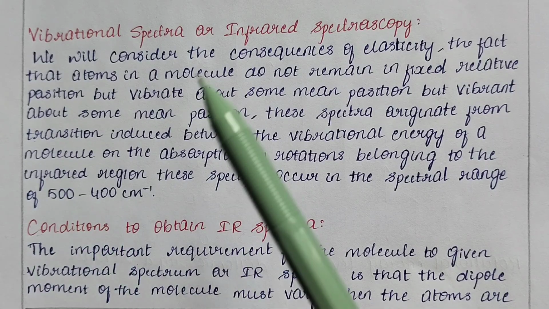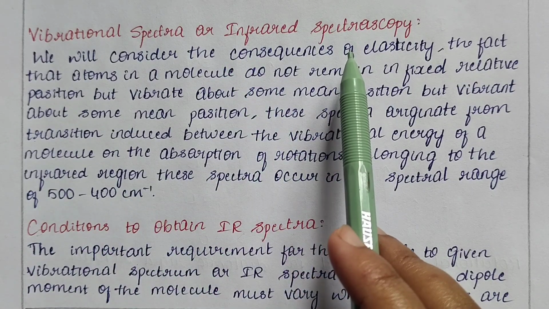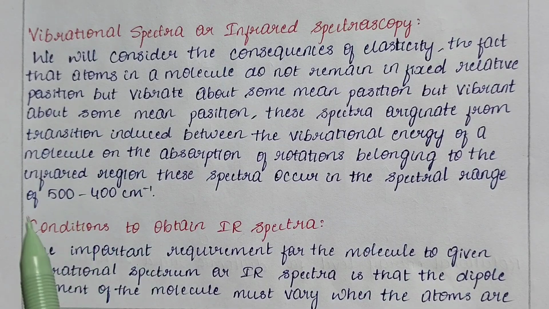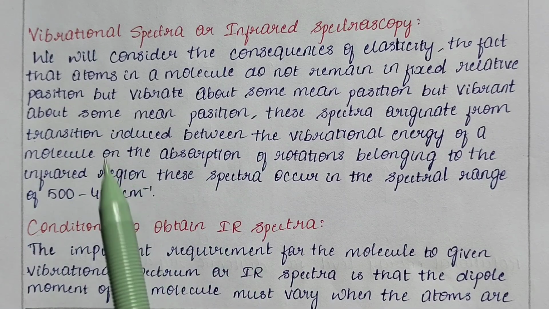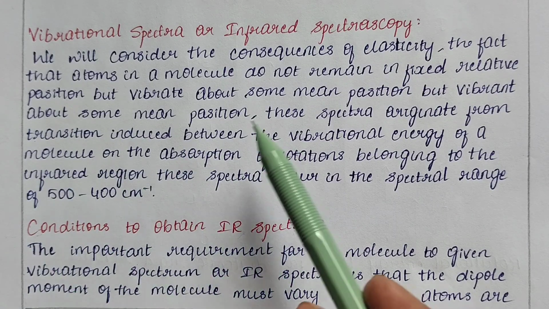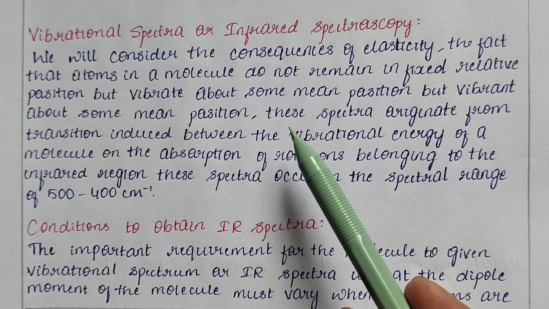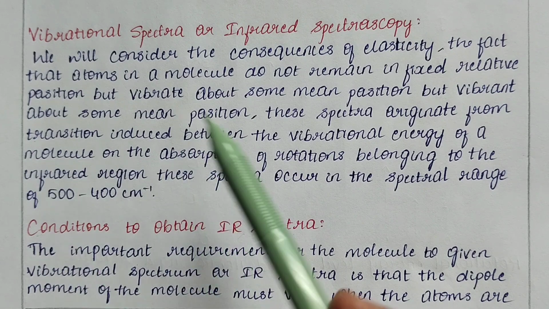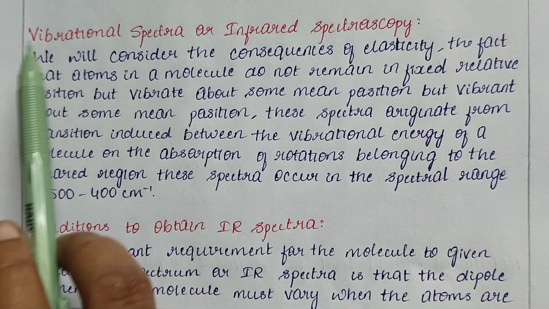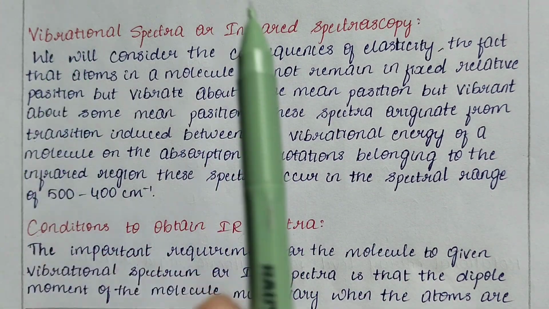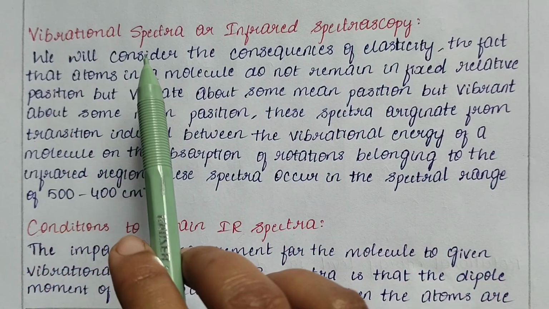So, when a molecule under the study of infrared spectroscopy has radiation incident on it, the molecule will absorb the radiation, which leads to excitation of electrons from their lower energy level to a higher energy level. The specific type of energy level which we are considering here is the vibrational energy level. Thus, infrared spectroscopy is also called vibrational spectra.